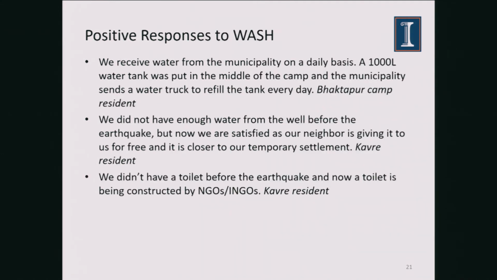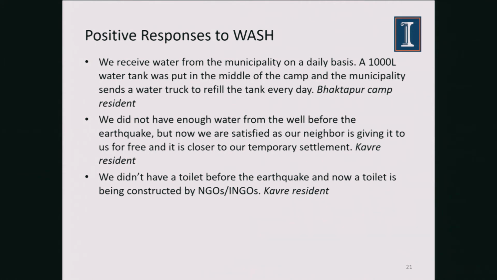So there were a lot of positive responses about WASH right after the earthquake, surprisingly. A lot of people said that they received water on a daily basis after the earthquake, which was not the case before the earthquake, so they didn't have to think about water problems, at least right after the earthquake. Also, they were talking about how supportive the community was.